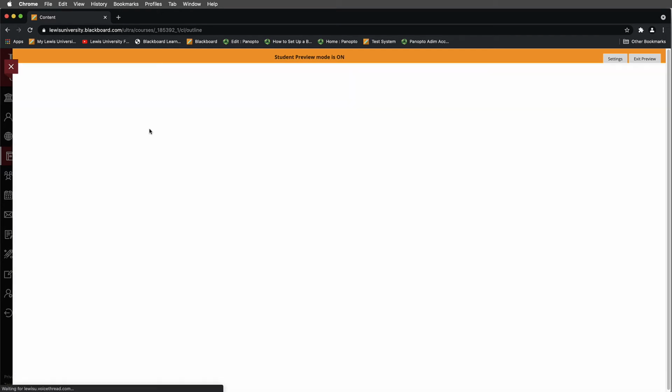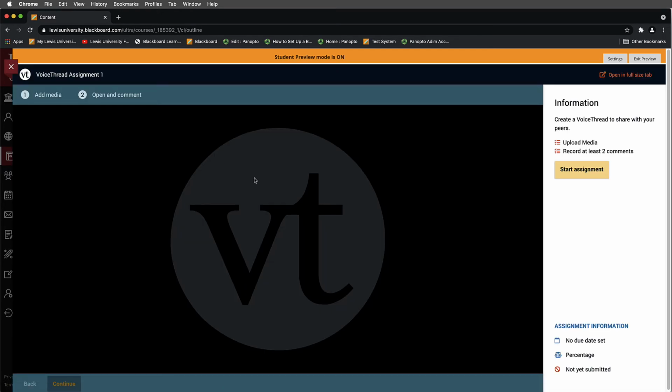And remember, we're viewing this as a student would view this, so we want to just make sure everything looks correct before we go any further. So it says step 1 here is going to be to add media and then open and comment for 2. So we want to look at this.